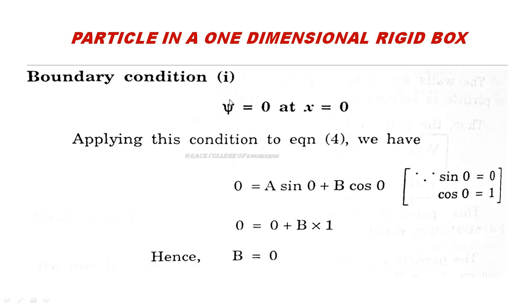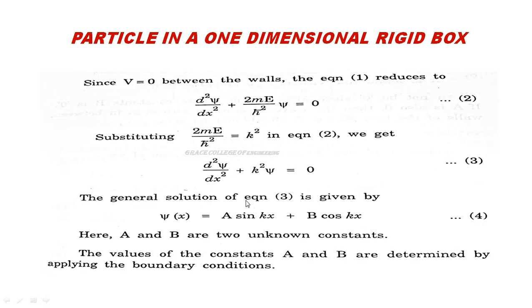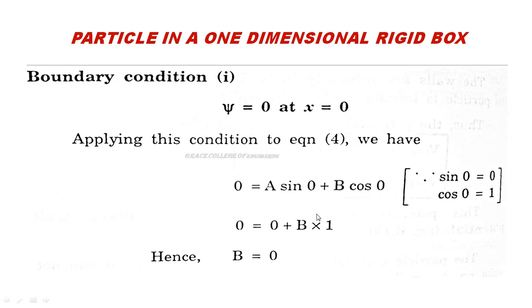Now let us apply the first boundary condition, that is, the wave function psi is equal to 0 at x equal to 0. At the walls the wave function does not exist, so we put psi equal to 0. That boundary is x equal to 0. Now apply this condition in equation number 4. Here psi is 0 and x is also 0. So sin 0 is 0, so this term becomes 0, and cos 0 is 1. So we can write B is equal to 0. Sin 0 is 0, cos 0 is 1, so B is equal to 0.